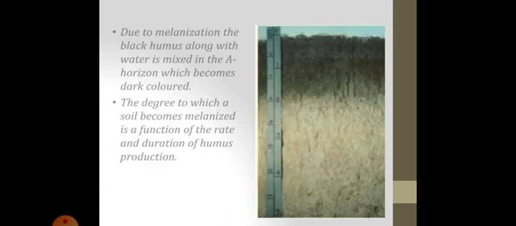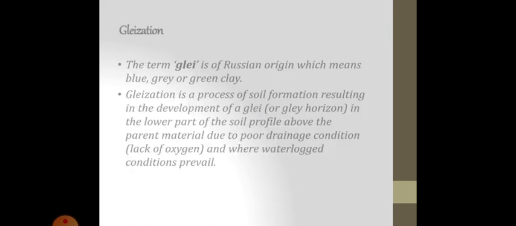Due to melanization, the black humus along with water is mixed in the A horizon, which becomes dark colored. The degree to which a soil becomes melanized is a function of the rate and duration of humus production, as shown in the figure.